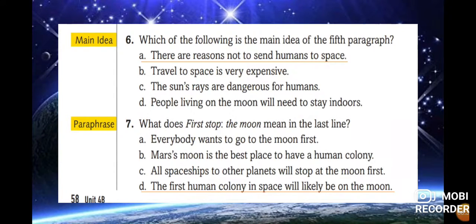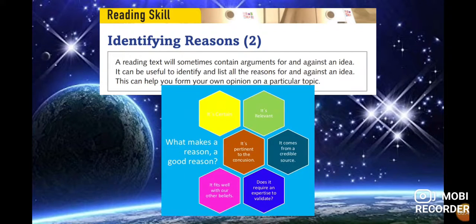So let's see. Now we continue. We talk about the reading skill. In this case, we identify reasons. A reading text will sometimes contain arguments for and against an idea. We talked about identifying reasons in Unit 3B, the first part, where we identified the main idea of the passage. But in this case, we identify the arguments for and the arguments against a topic. It can be useful to identify and list all the reasons for and against an idea. This can help you form your own opinion on a particular topic.